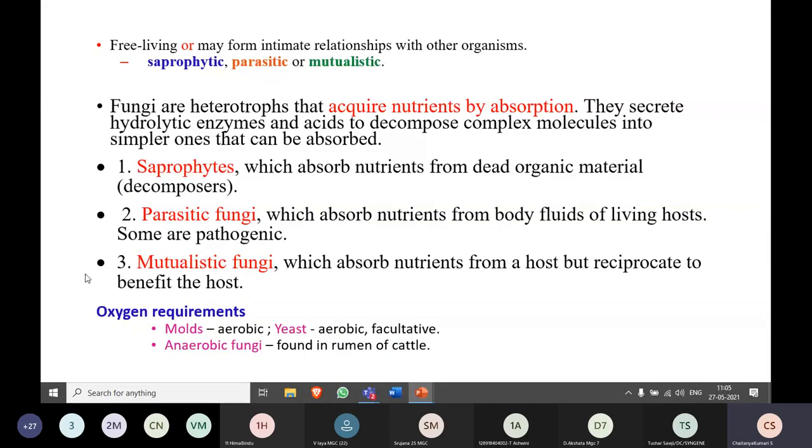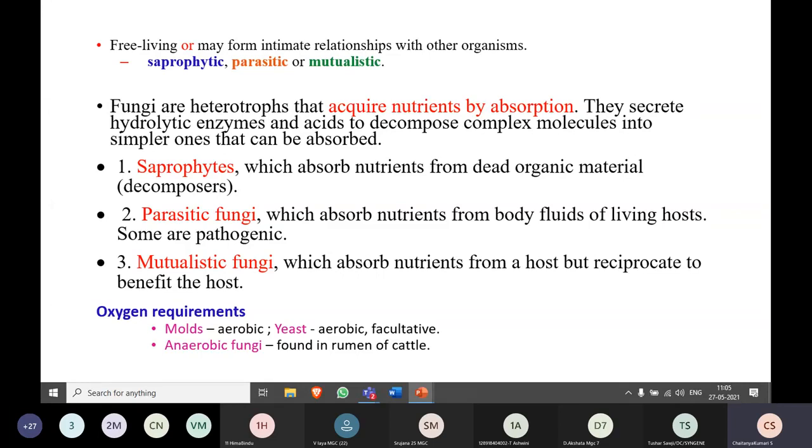Okay, good examples are molds, penicillium, and mushrooms. Also, you can see that they grow on dead organic matter, mostly on wood logs or on cow dung.